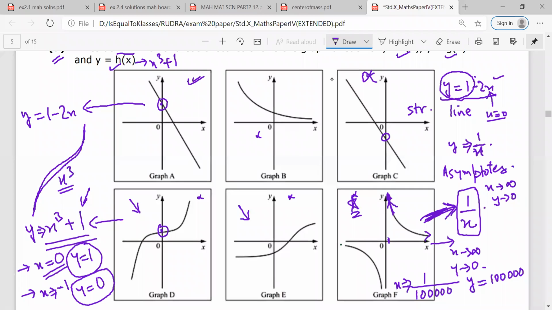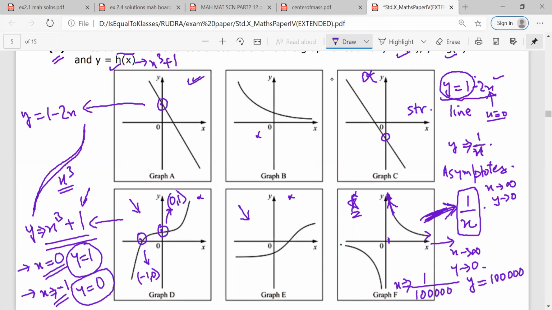So for this, if you do want to have some other analysis, at x is equal to 0, y is equal to 1. Another easy point that you can take is x is equal to minus 1. At x is equal to minus 1, the value is 0. This is the point minus 1, 0. This is the point 0, comma 1. So, Rudra, any doubt in identifying the functions?